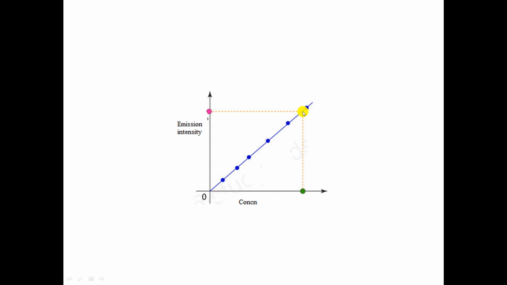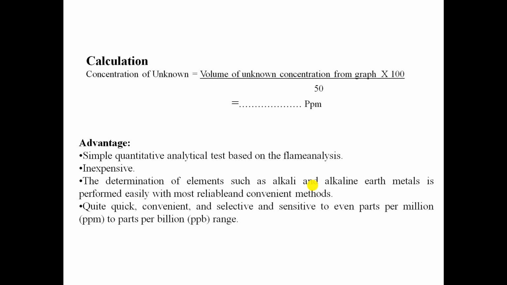At this point, the concentration on the x-axis is the concentration of Na+ ion present in the unknown solution. Finally, by taking the values from the graph, we calculate the concentration of the unknown solution.